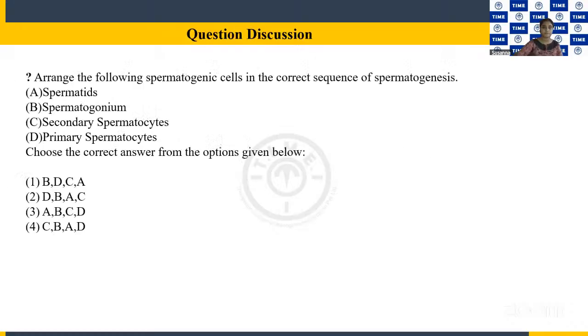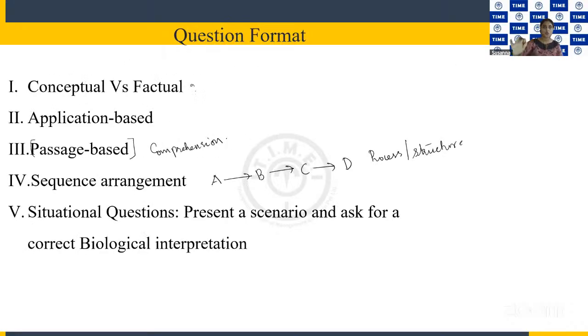Okay, right. So this is an overall idea about CUET, specifically when you're concentrating on the CUET domain, the domain biology. Okay, so do you have any doubts? If you have any doubts, please do post in the chat box. I can take it and answer for you.